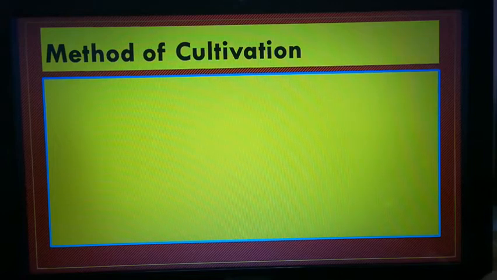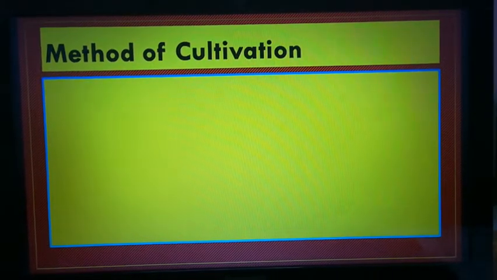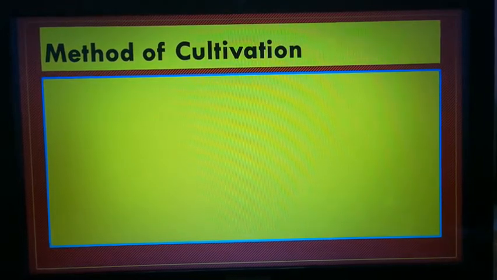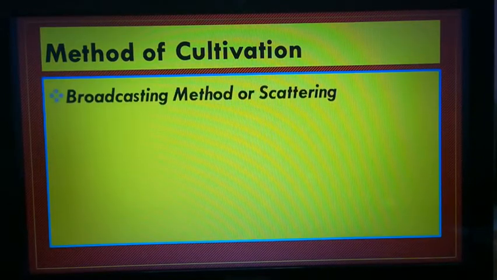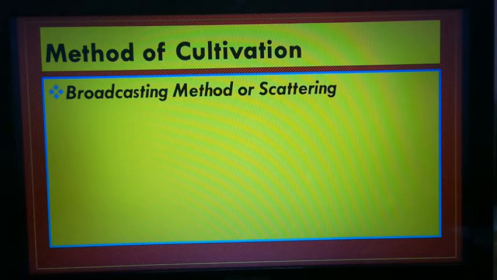Good morning, dear students. Last class we were discussing the food crops, and in that we discussed rice, the methods of cultivation of rice. In that, first we studied the broadcasting method or scattering method, which is done by hand.